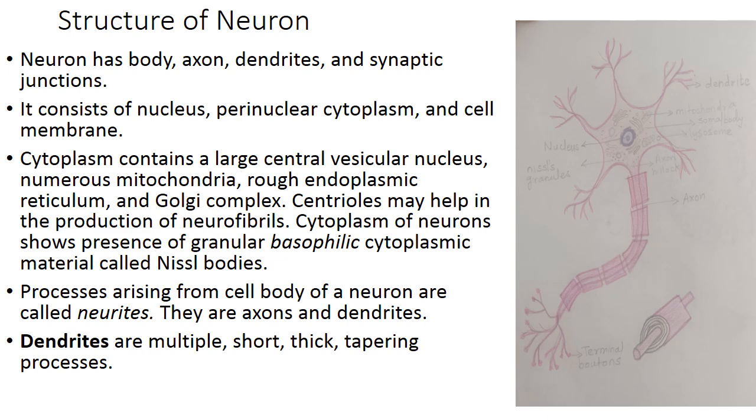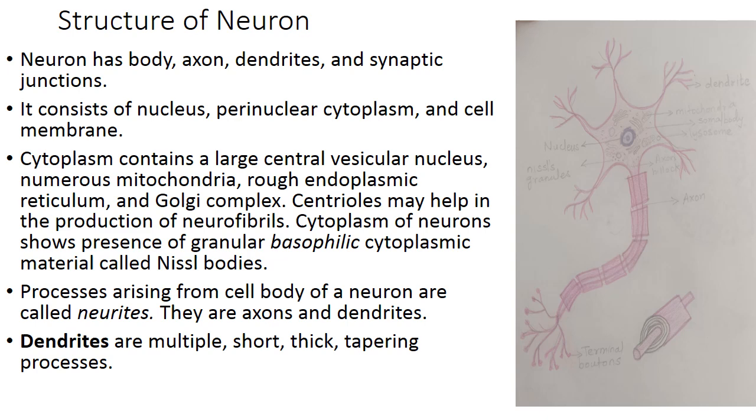And the cytoplasm shows a specific or peculiar feature seen only in the neuron, that is the presence of granular basophilic cytoplasmic material known as Nissl bodies. The Nissl bodies are stacks of rough endoplasmic reticulum and the neuron contains many neurofibrils like microtubules, microfilaments. Some of the neurons also contain pigments, like melanin pigment found in substantia nigra, then lipochrome is the yellow pigment seen in old age. Lipofuscin is also the senility pigment made of fatty acid.